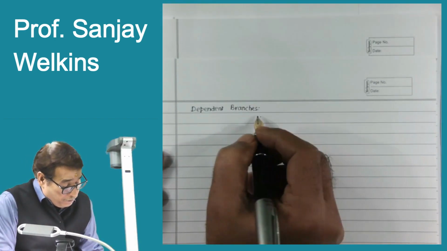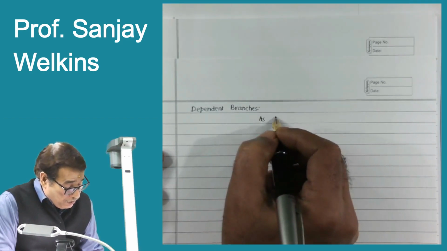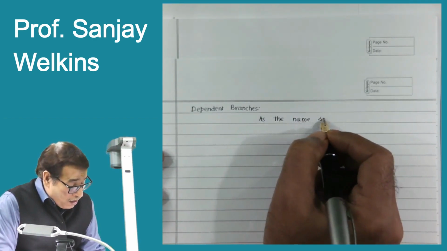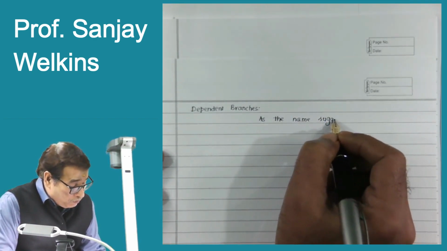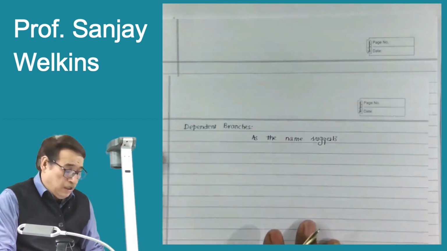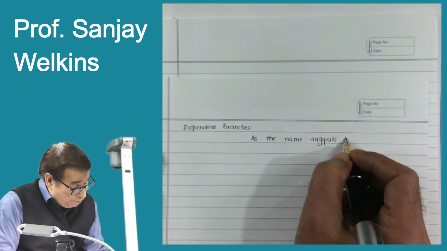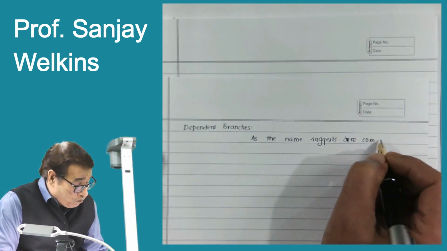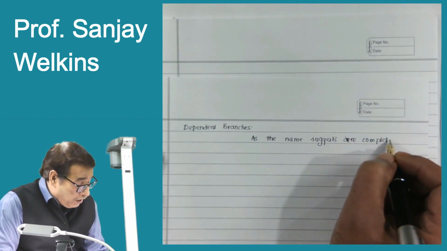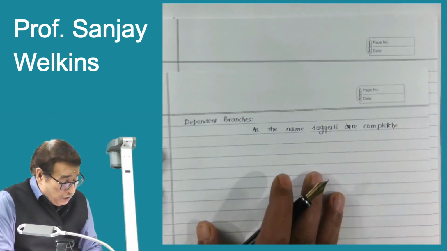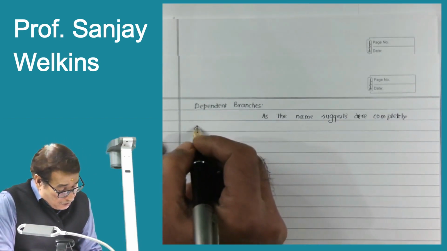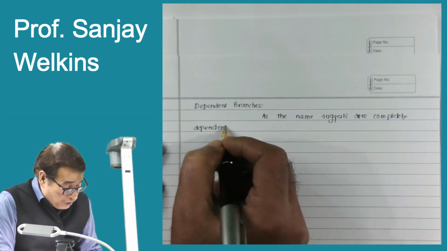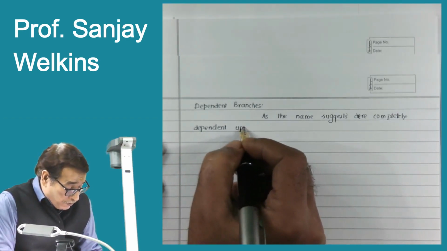Dependent branches, as the name suggests, are completely dependent upon head office. Now what does it mean?